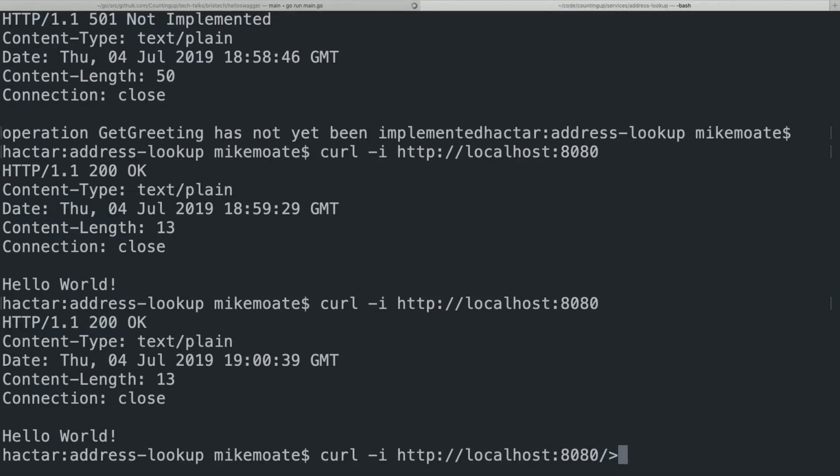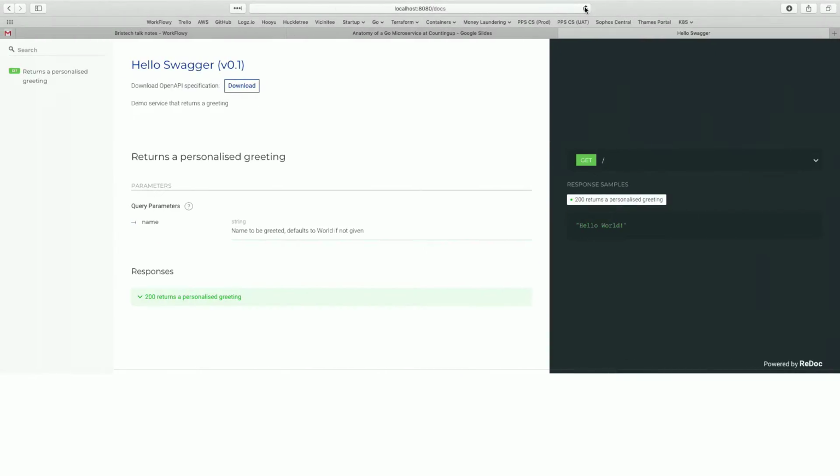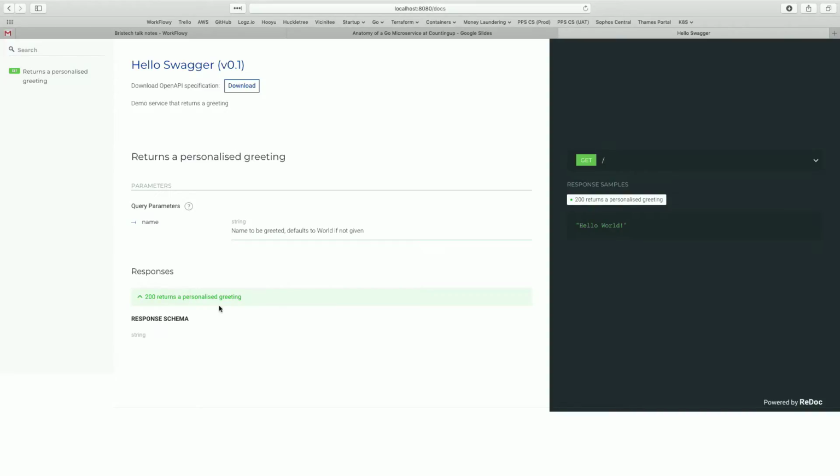If you do the question mark name equals Mike, you get hello Mike. If you refresh the documentation, the fact that it takes the query parameter is all there, and you can see that it returns a string.